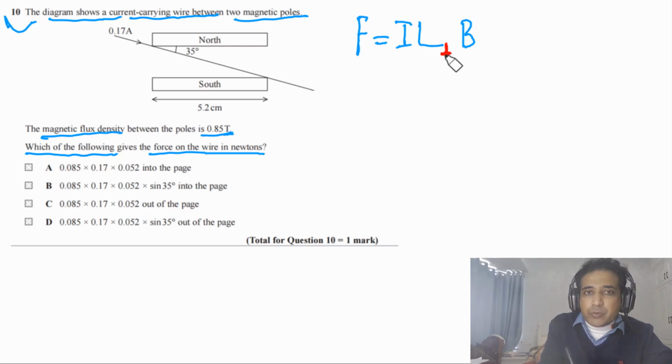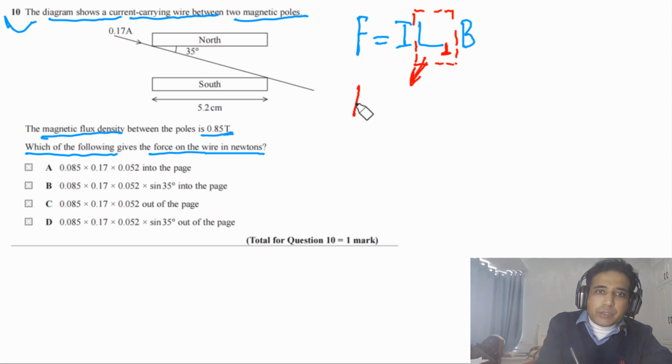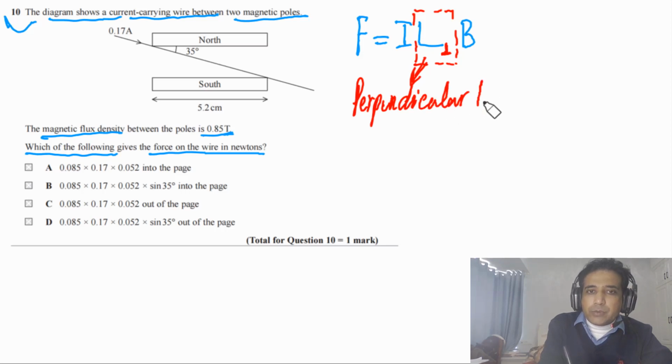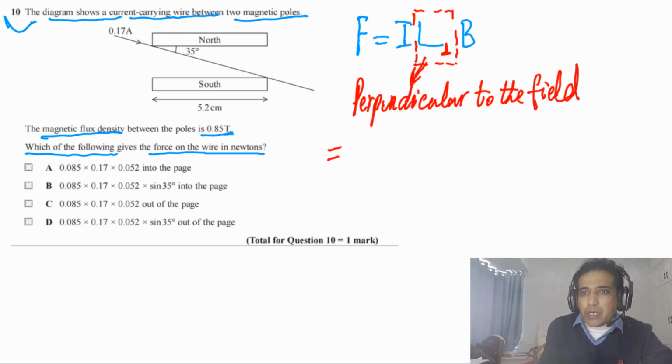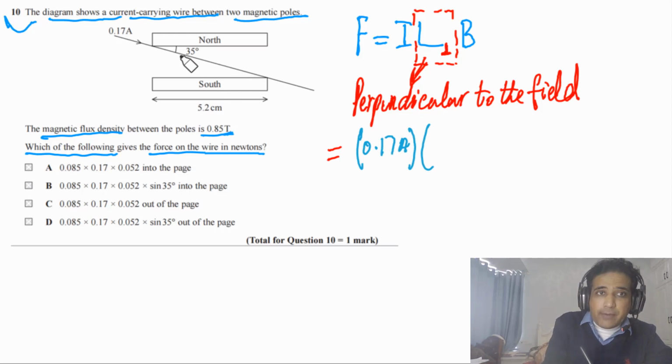This is a very important point: the length of the wire perpendicular to the field. This is the main point you need to understand. In this case, we can now write down the force. The value of current is given, that is 0.17 amps, and for L we have to consider which value of L we have to take.